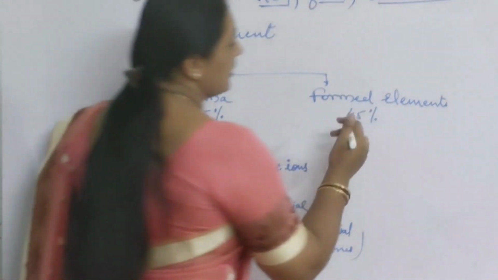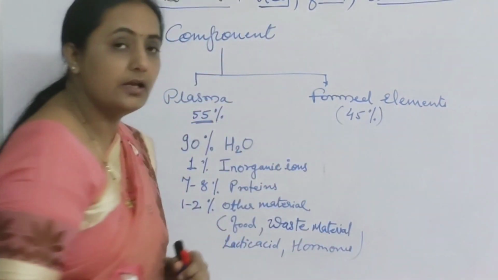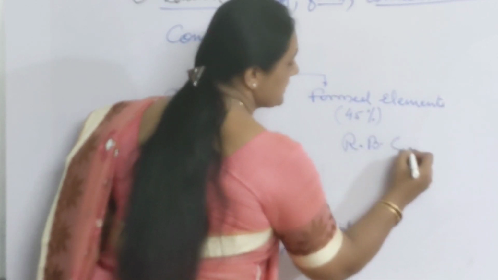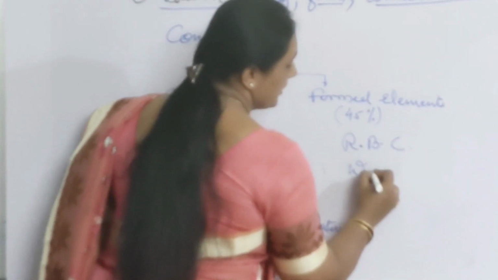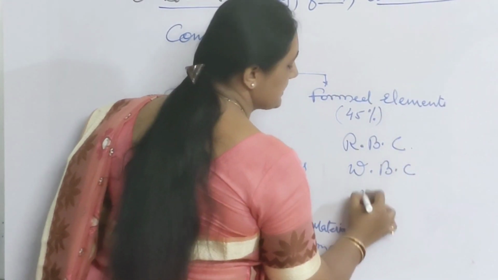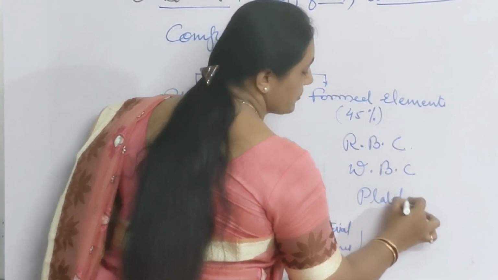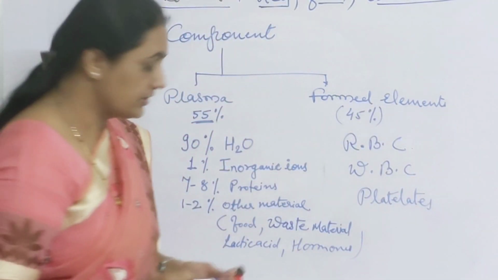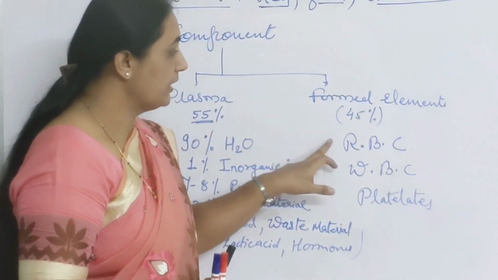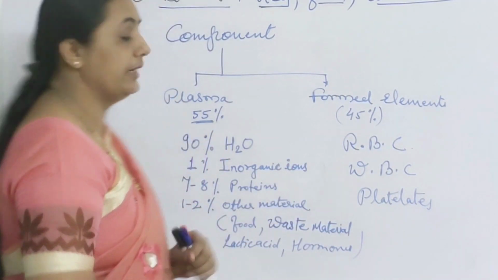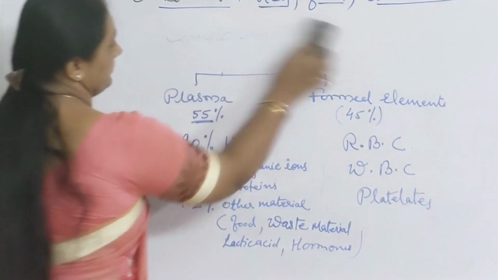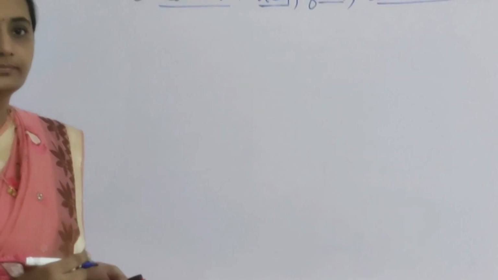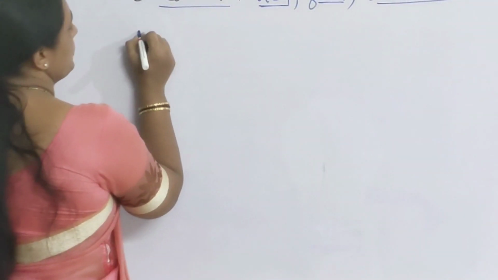Now formed elements. 45% formed elements are present in blood. What is this formed element? Here all the cells come, like red blood corpuscles, white blood corpuscles, and blood platelets. These three come under formed elements. Now one by one we will study RBC, WBC and blood platelets. First we will see about RBC.